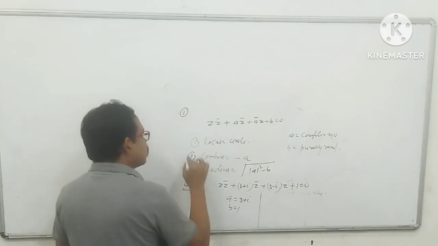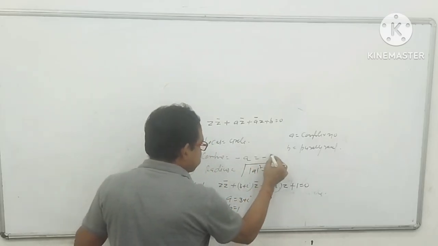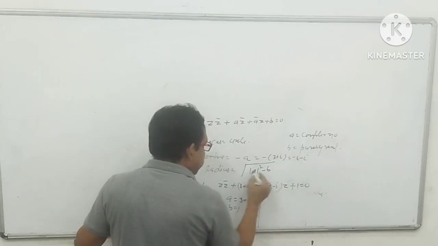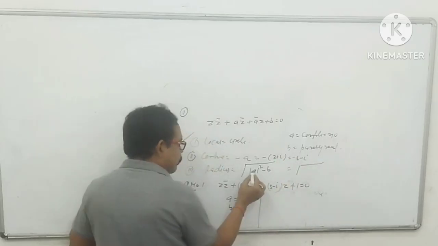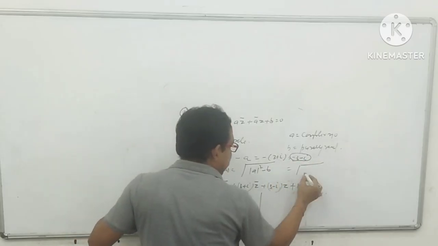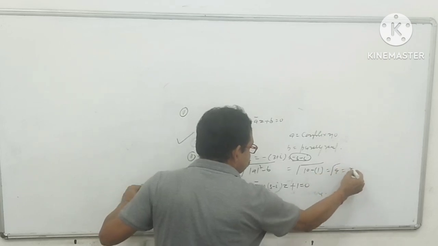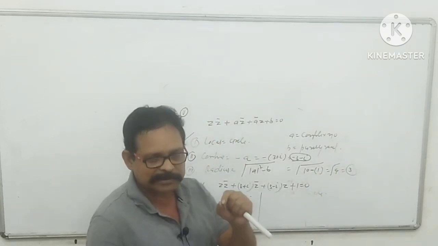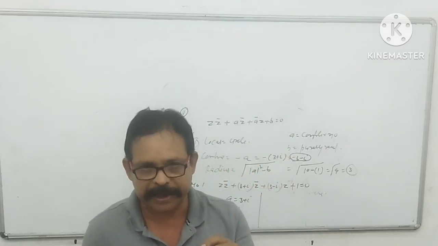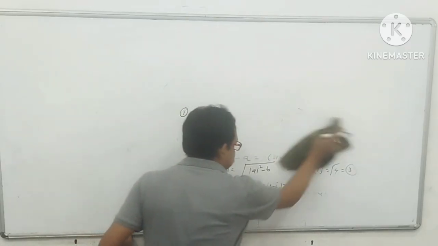Then by observation your answer would be a circle, and the center is minus a, meaning minus 3 plus i, that is minus 3 minus i, and the radius, my dear student, is root of mod a square minus b. If you calculate the mod of this, that is 10 minus b, that is 1, meaning root 9, that is equal to 3. If you have the concept crystal clear, then in a very short span of time you will give your answer. Now again I am moving on to the next point.